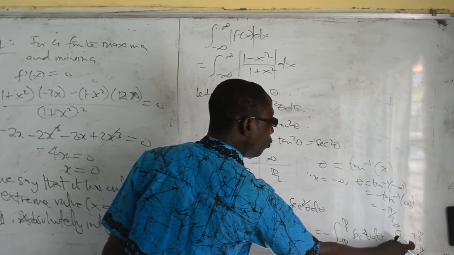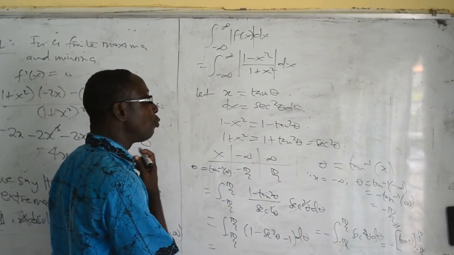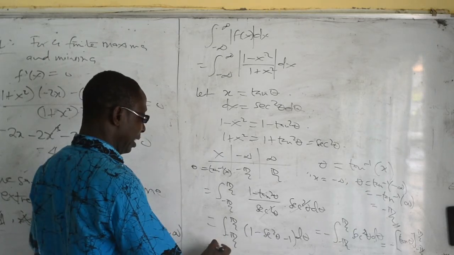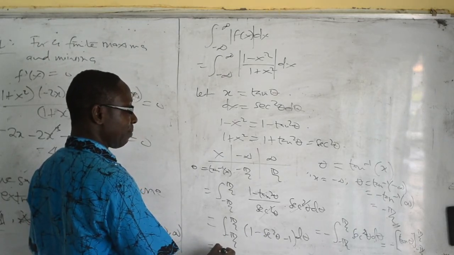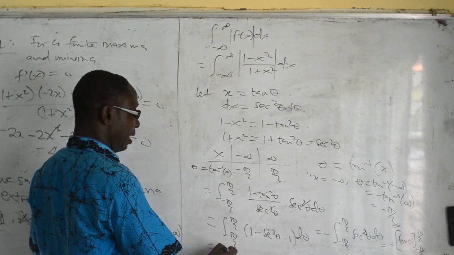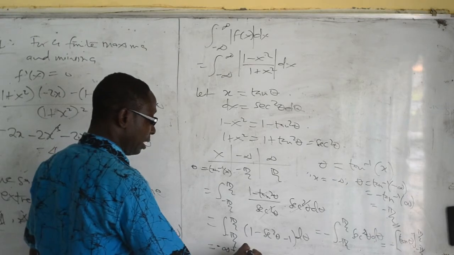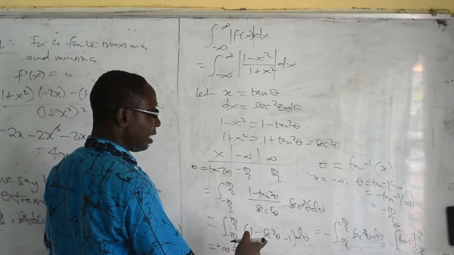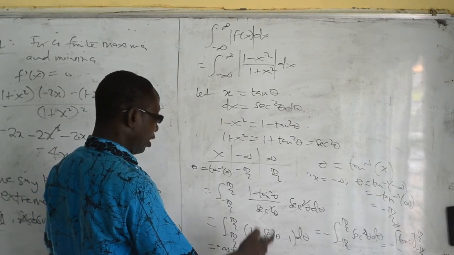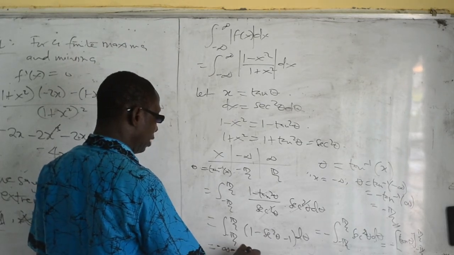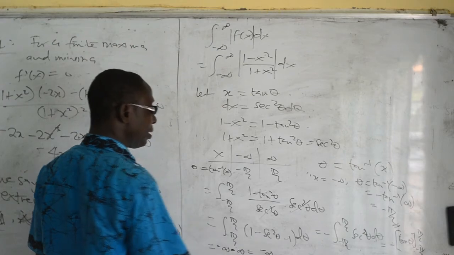When you put pi by 2 inside this, tan pi by 2 will give you minus infinity, plus infinity, which gives minus infinity.